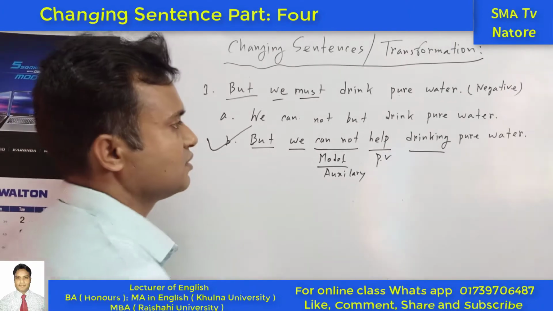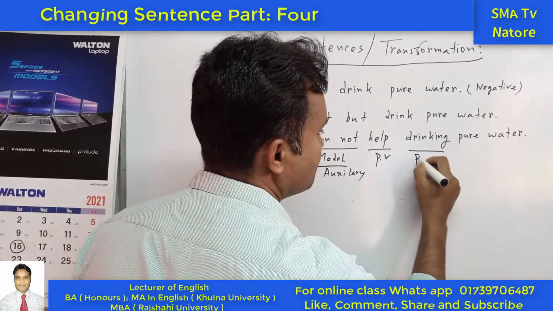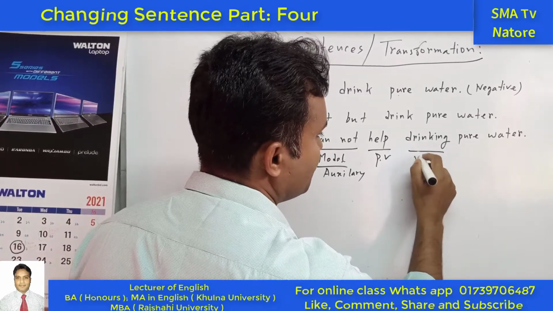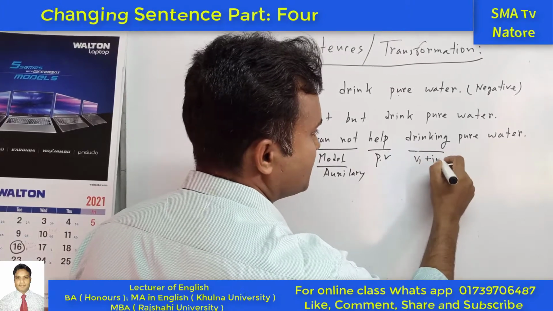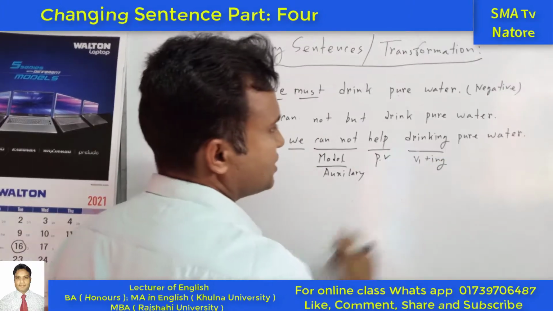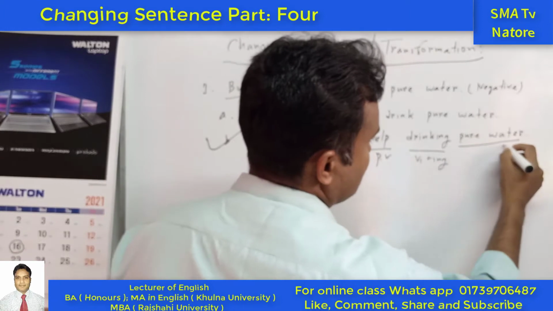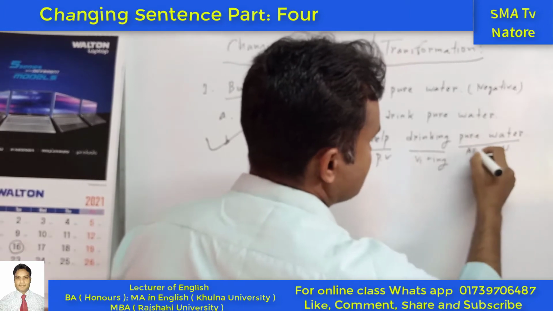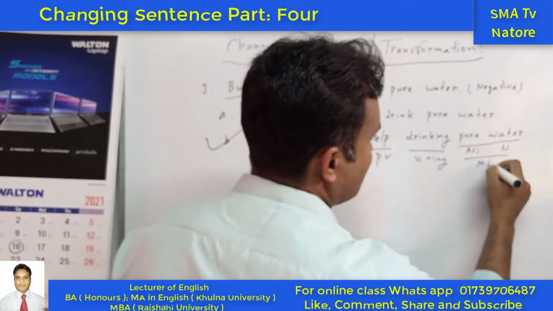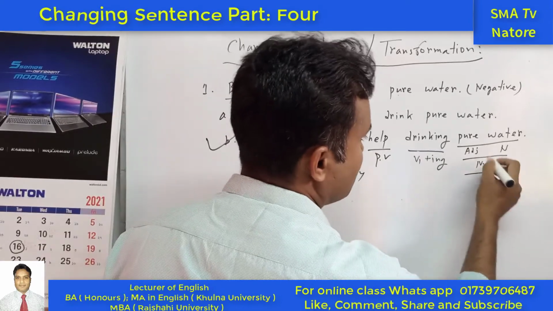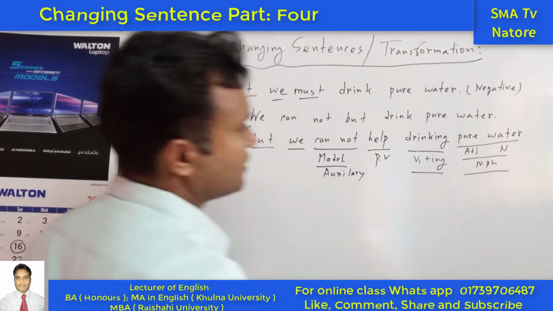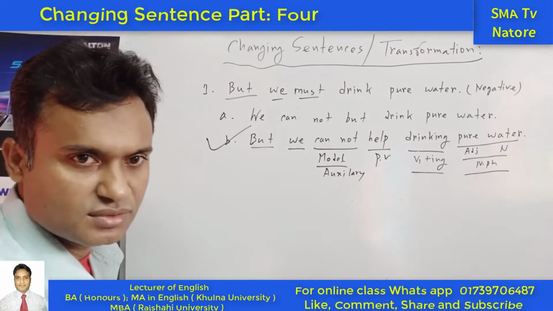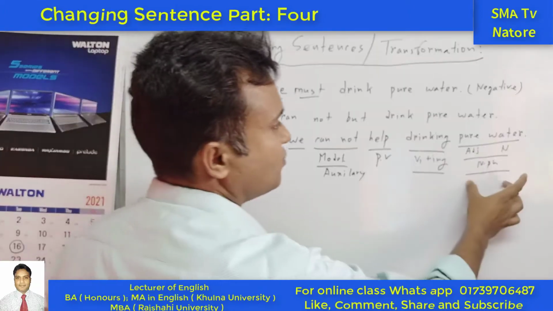So this part is the present form of the verb, V1. Next is ing, and next is pure water. Water is a noun and this one is an adjective, so this is a noun phrase, and it is taking this part. So it is called a participle. A participle takes the noun phrase.